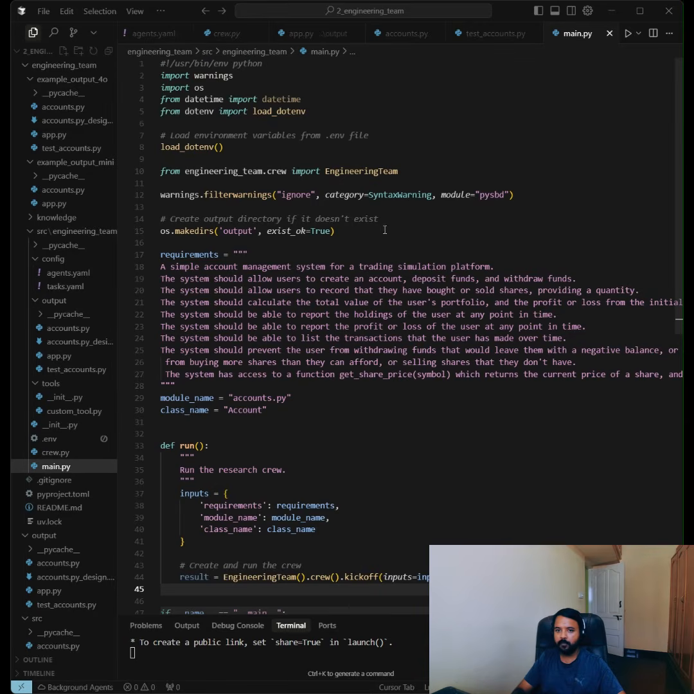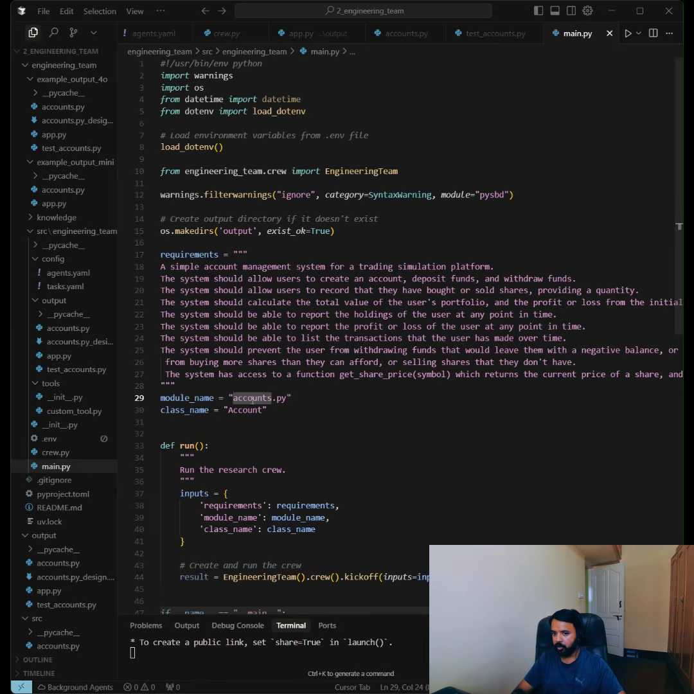So let's go to the main function. In the main function, we have defined our overall goal, what we want to achieve. We want to create a simple account management system for a trading simulation platform. The system should allow users to create an account, deposit funds, and withdraw funds. These functions it should have. Users should be able to withdraw also. Allow users to record, they should have their portfolio also, the total value of the portfolio. And these are the functionalities we have given in the requirement, what we want to achieve.